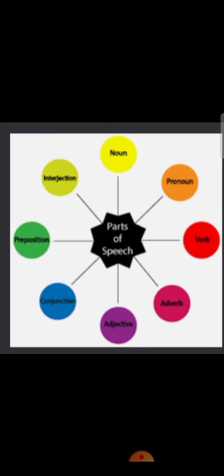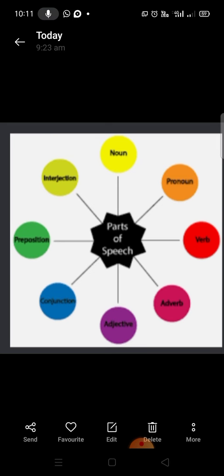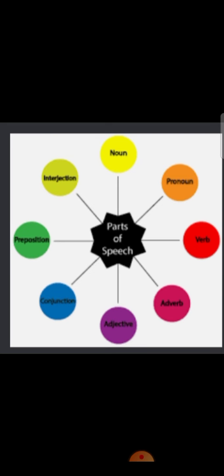First of all, we are starting a very important topic in grammar: parts of speech. Words are divided into different kinds or classes called parts of speech according to their use or according to the work they do in a sentence. The parts of speech are 8 in number. They are noun, pronoun, verb, adverb, adjective, conjunction, preposition and interjection.